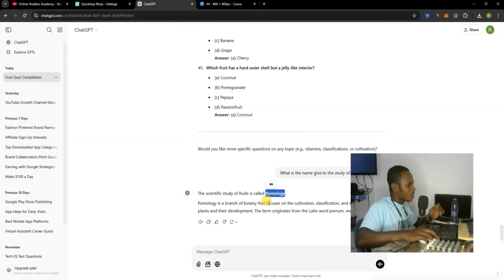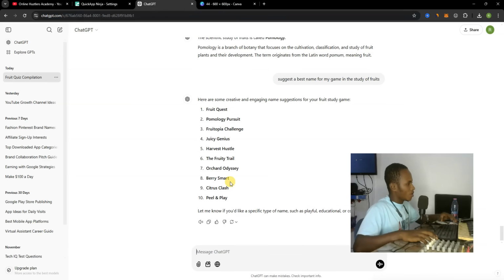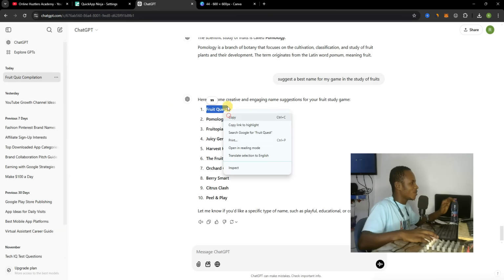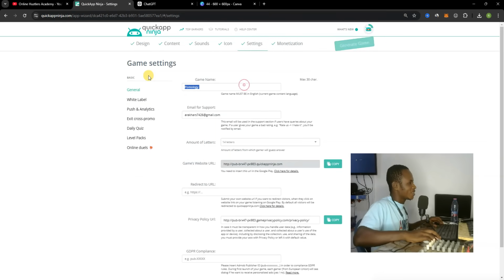Or you can ask ChatGPT also to suggest a best name for your game in the study of fruits. After asking ChatGPT this question, you can see Fruit Quest, Pomology Pursuit, Fruitopia Challenge, Juicy Genius, Harvest Hustle, the Fruity Tale, Berry Smart, Citrus Clash, and all those. So let me use Fruit Quest as a game name over here. Let me copy that and come to game name and paste it over here.